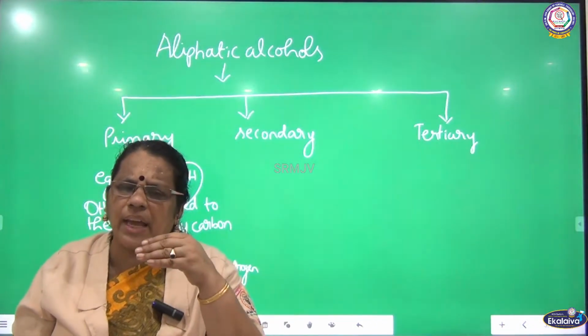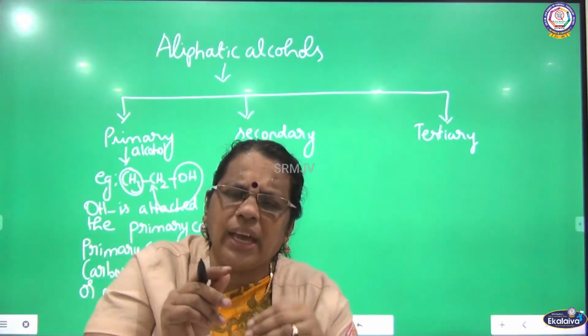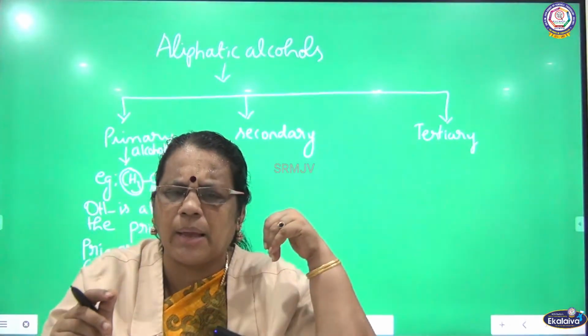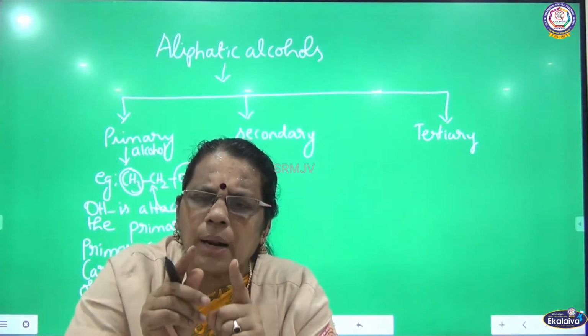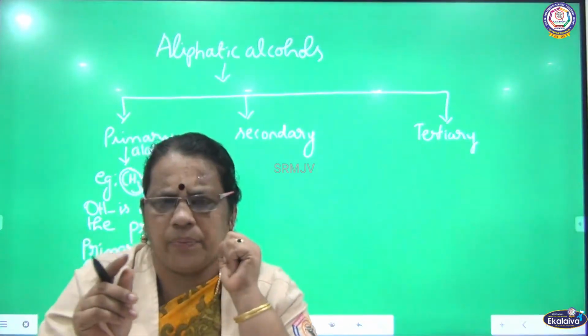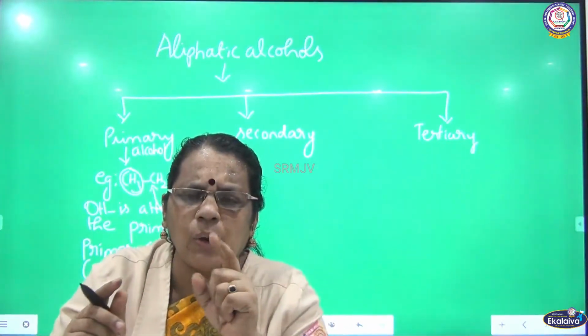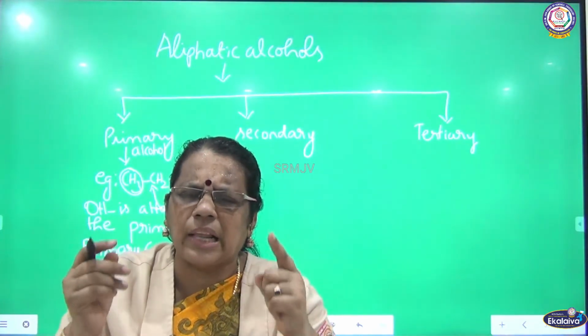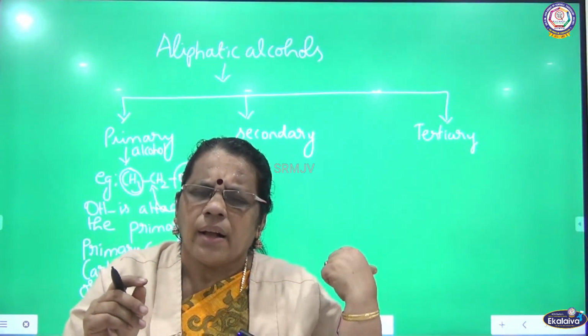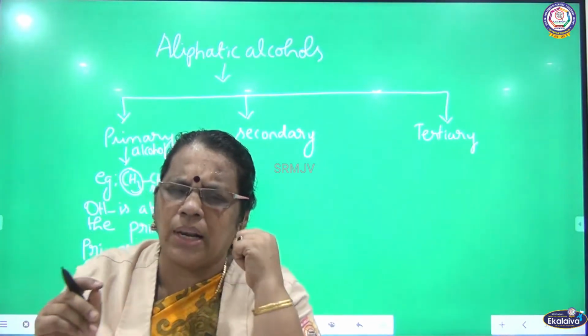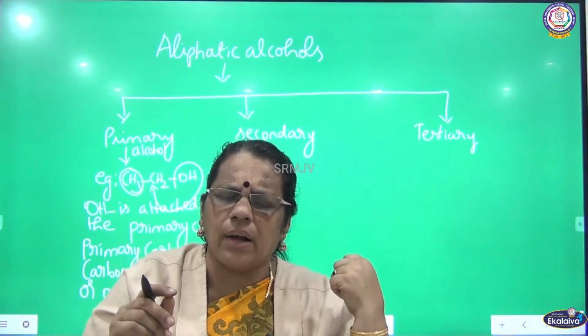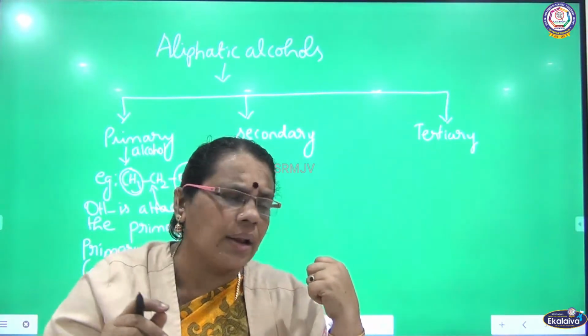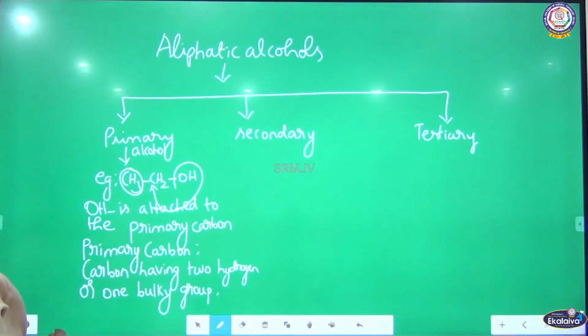So what is primary alcohol? OH is attached to the primary carbon. What is primary carbon? I told you. Carbon having two hydrogen or carbon having one bulky group. What is a bulky group? It can be methyl, ethyl, propyl, like that. So here carbon having only one bulky group, we call it primary alcohol.